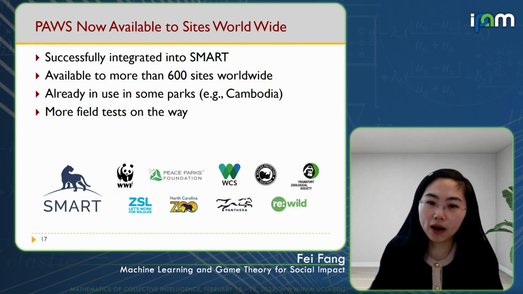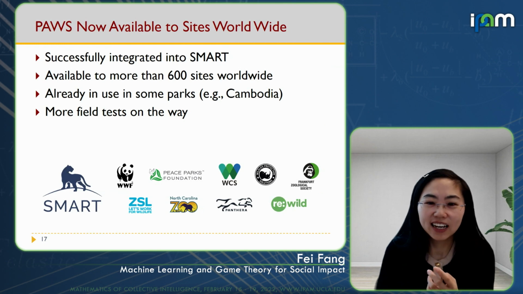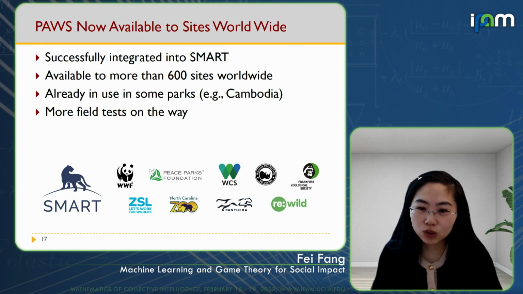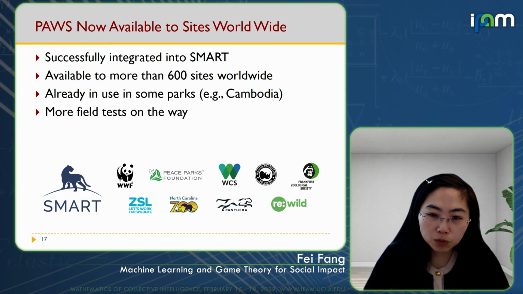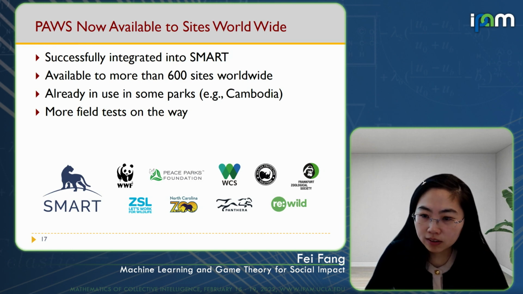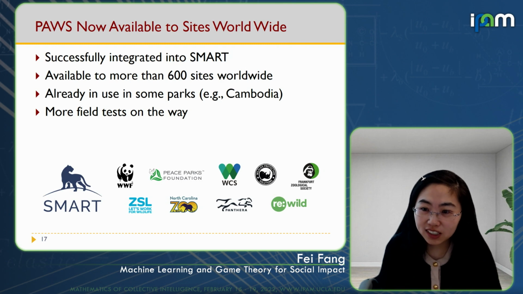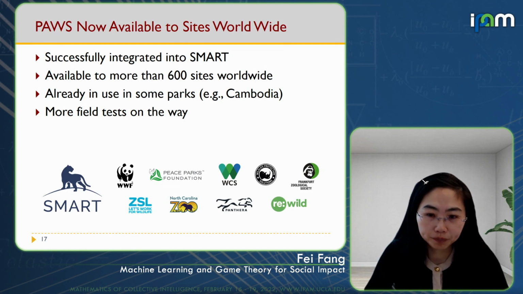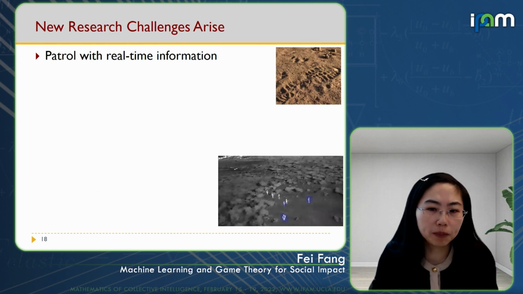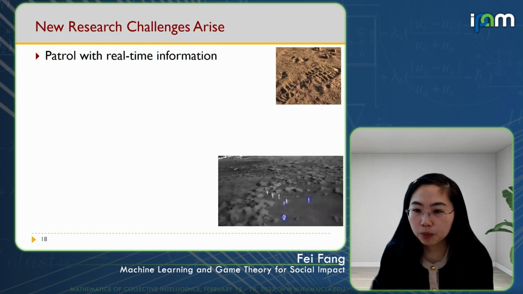Now, this whole project, with the nice name PAWS, is successfully integrated into SMART, which is a spatial monitoring and reporting tool that is supported by multiple global conservation agencies and used by more than 600 conservation sites worldwide. We're hoping that by this integration, these site managers can easily make use of it. In fact, some parks are already using it to predict poaching right now, and there are more field tests on the way. We're excited about these successful field tests and deployment of PAWS.